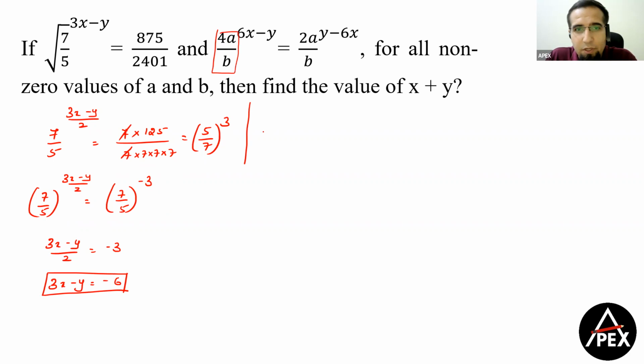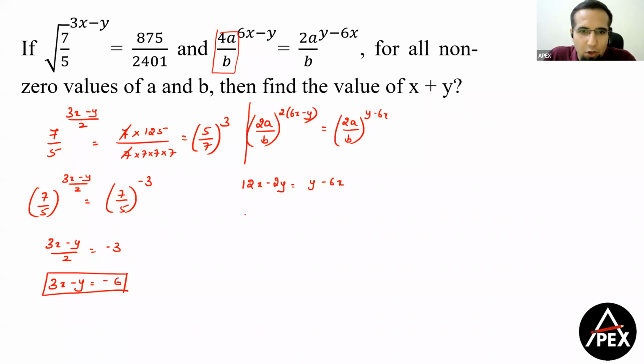Okay? So 2 square will become 2a by b. I brought a 2 here. This becomes 6x minus y is equal to, this is also 2a by b, and here the numerator becomes y minus 6x. Again, if I equate both the powers, this becomes 12x minus 2y is equal to y minus 6x. Or if we solve, this is 18x is equal to 3y, or I get x by y is equal to 1 by 6. Try to use ratios for me. It's very easy for you to go ahead.